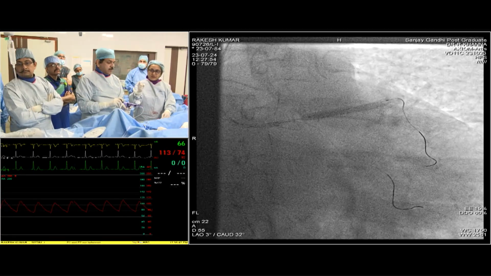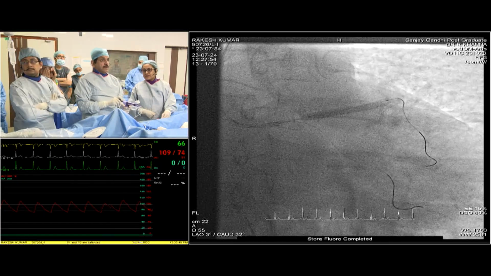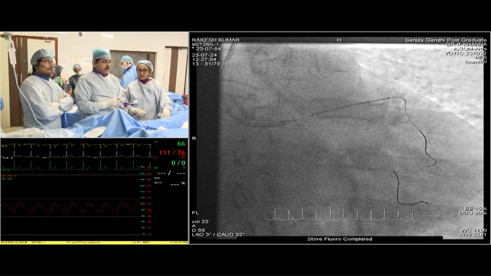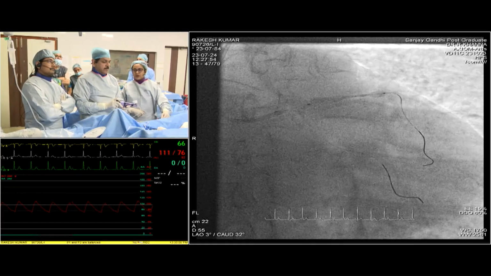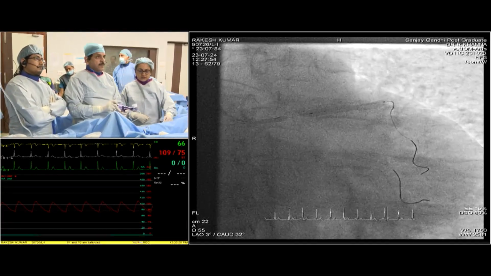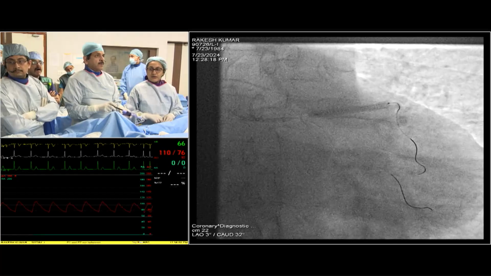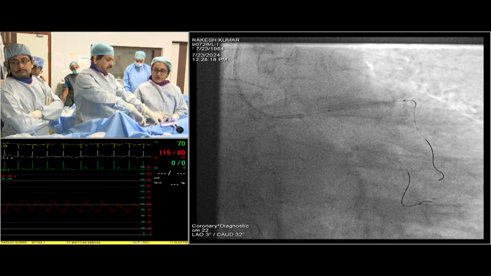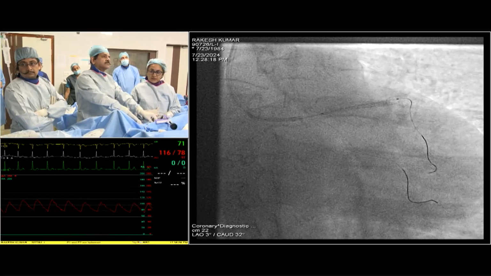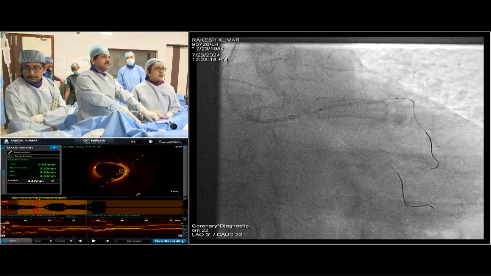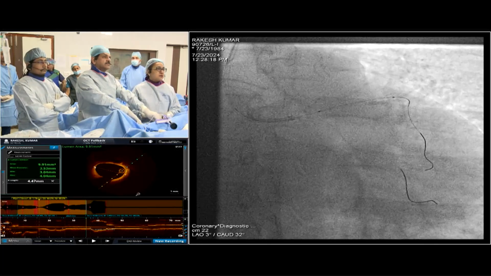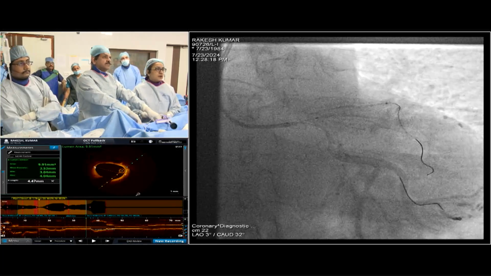What is the EL to EL at the remodeling segment? Just tell me, is it 4 or 4.5? 4.4. You are telling me about EL to EL, na? Correct. Lumen is 3.5. Okay, sir.